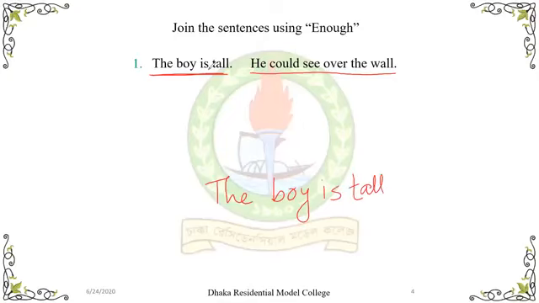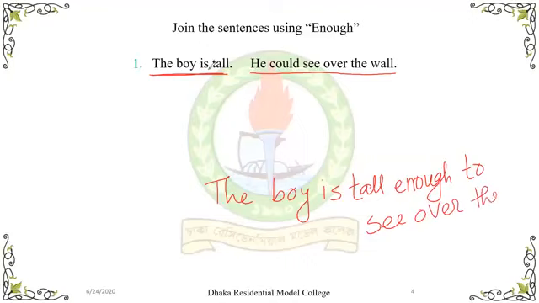Then you will add enough, then you will add to, and then you will add the verb and other parts of the sentence.